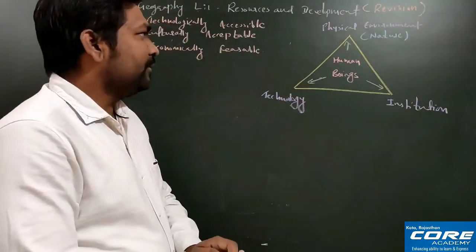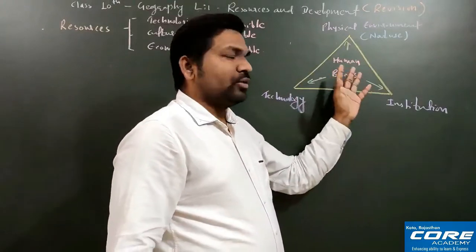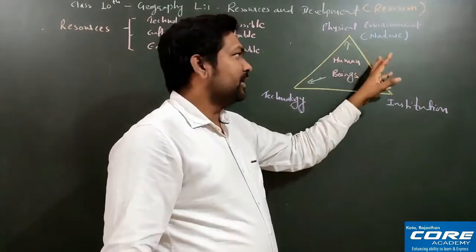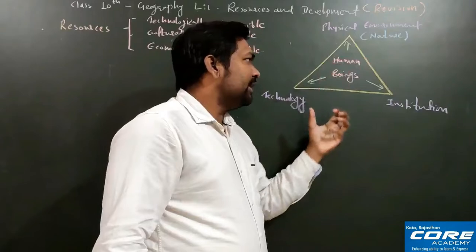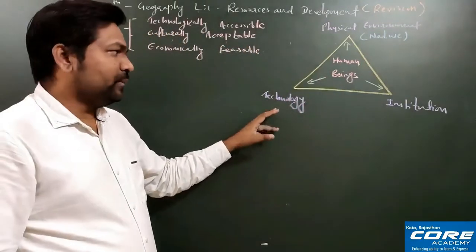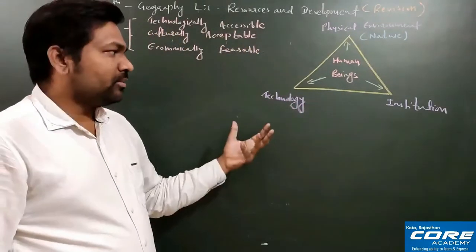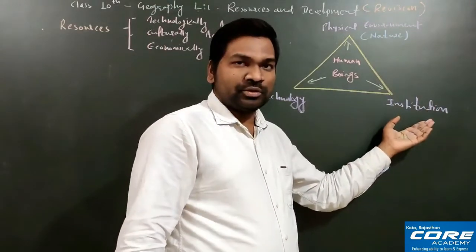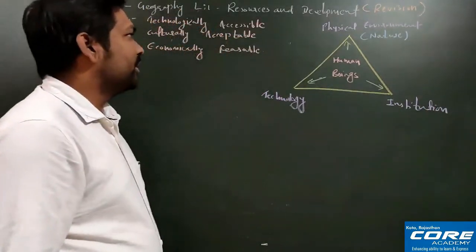So once again I am repeating, human beings are getting coal from nature. Coal we are taking as an example, coal from nature, extracting it with the help of technology, and then doing mass production and commercial use with the help of institutions. Okay, I hope this is clear to each and every one.